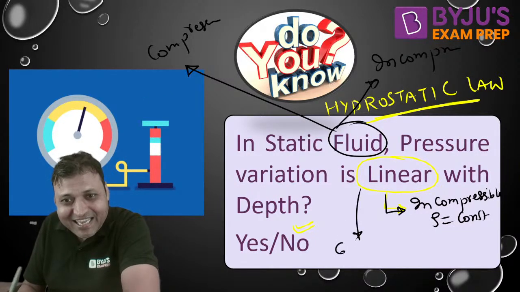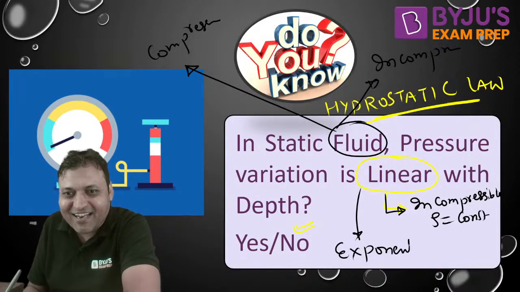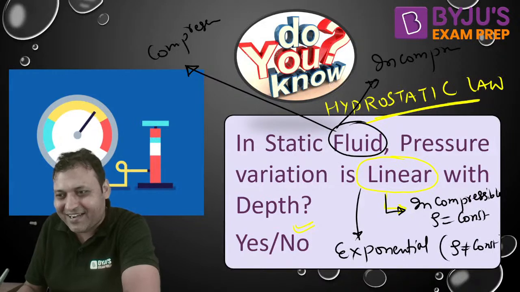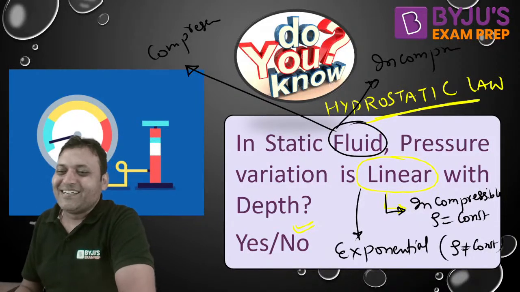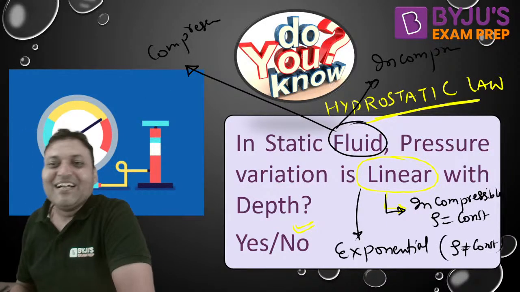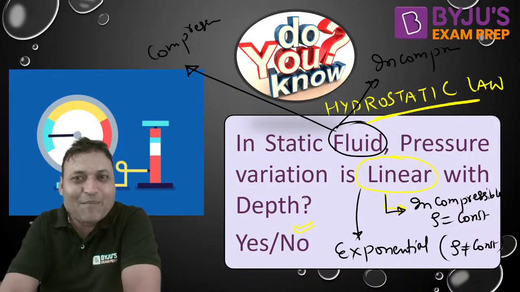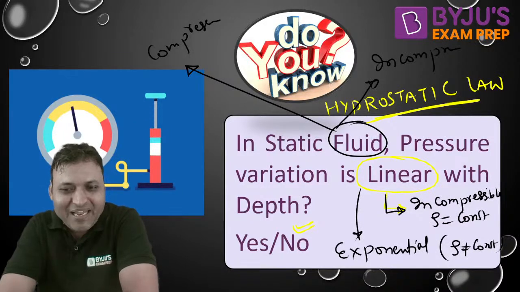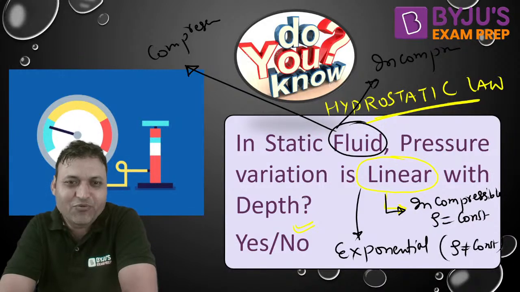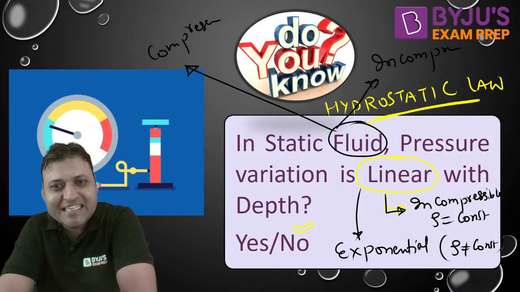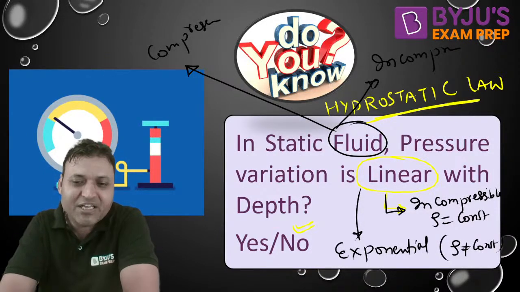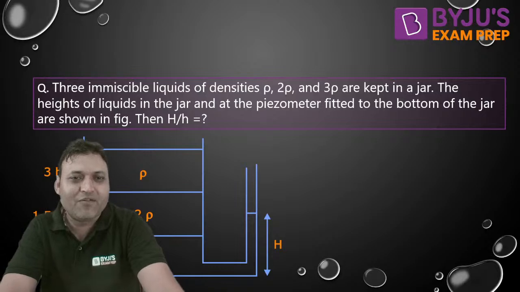But the variation is exponential if the fluid is compressible, when rho is not constant. So for incompressible fluid it will be linear, but for compressible fluid the nature will not be linear, it will be exponential. So the correct answer is no. The statement is not completely correct; it is only correct for incompressible fluid.